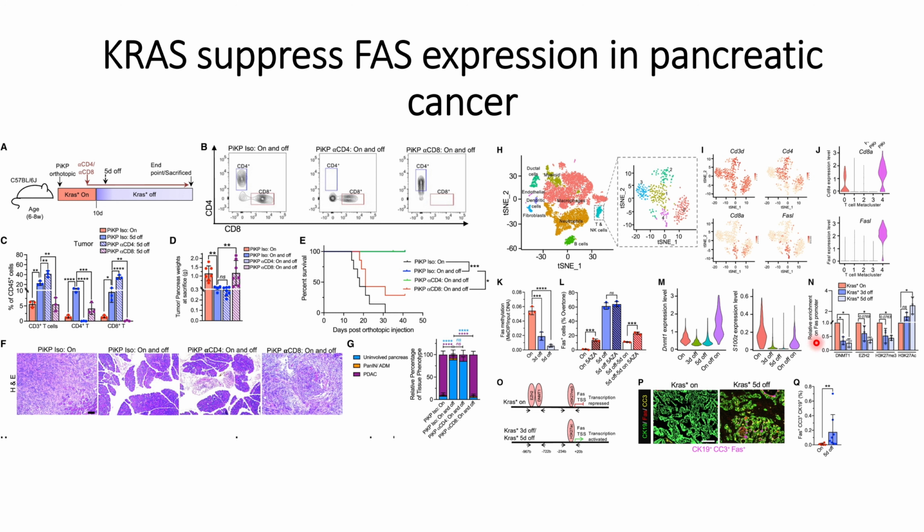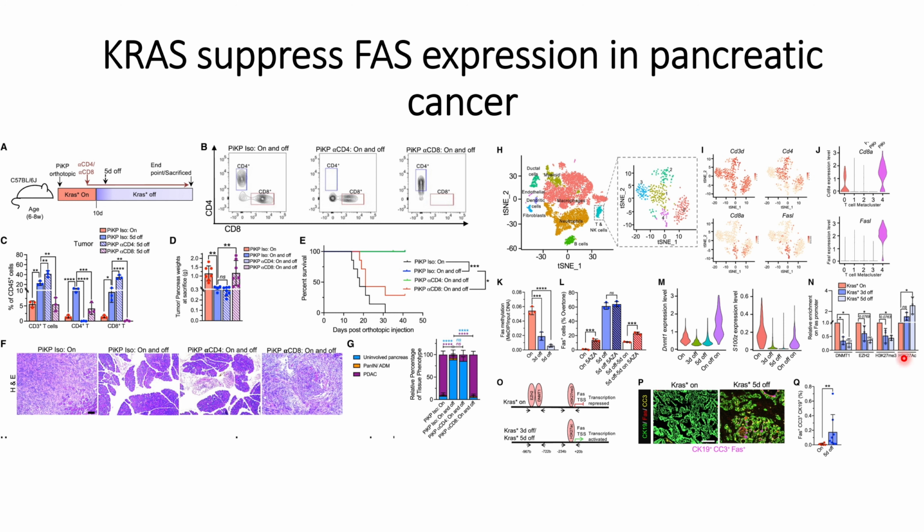And then these things are quantified in panel N, where we can see that when the KRAS mutations are off, the different kinds of DNA methylase go down. That can be seen here for DNMT1, EZH2, and H3K27Me3, and for H3K27Ac the opposite occurs.